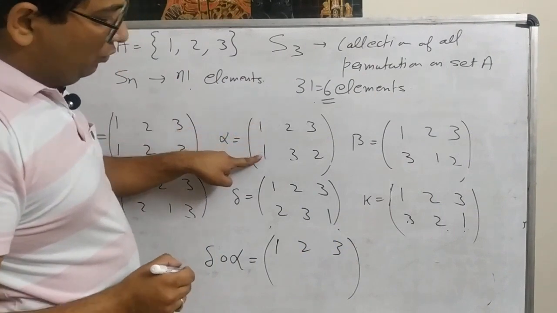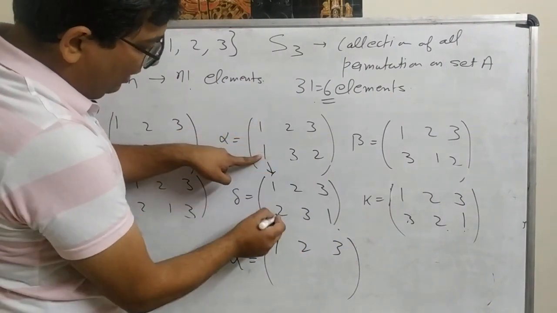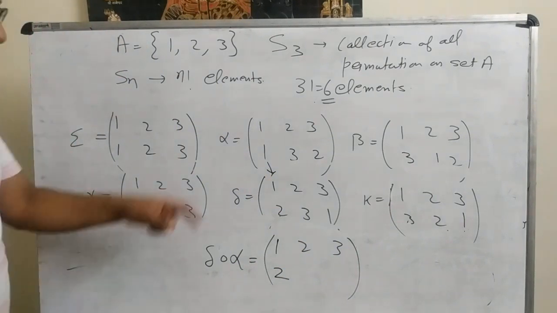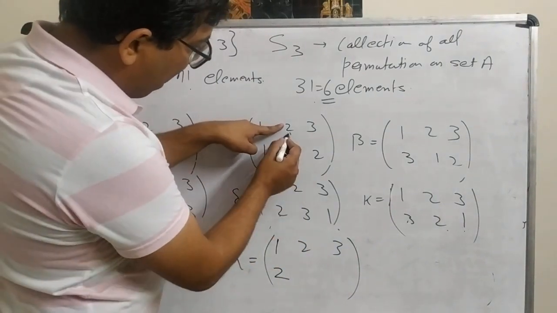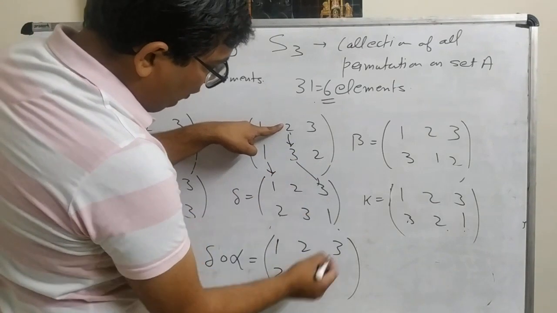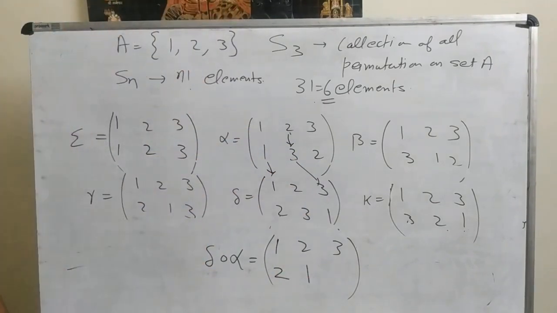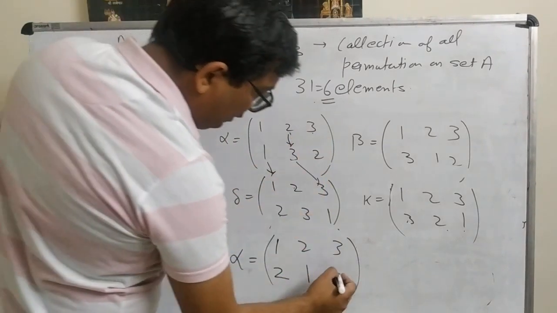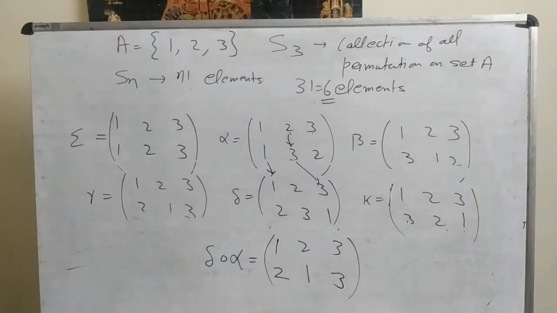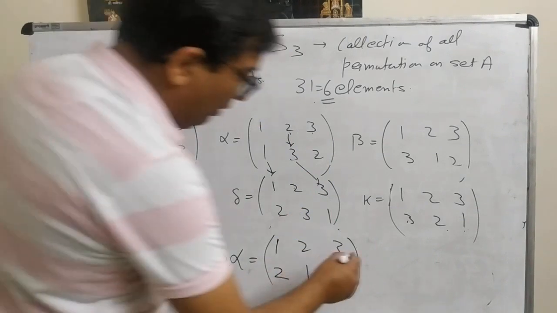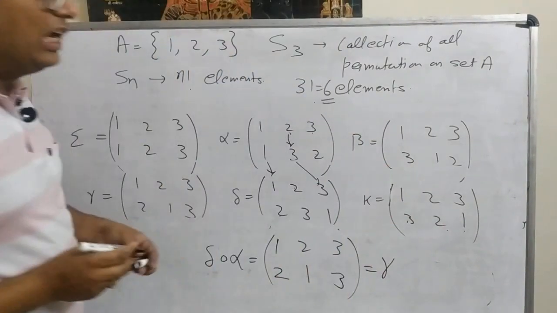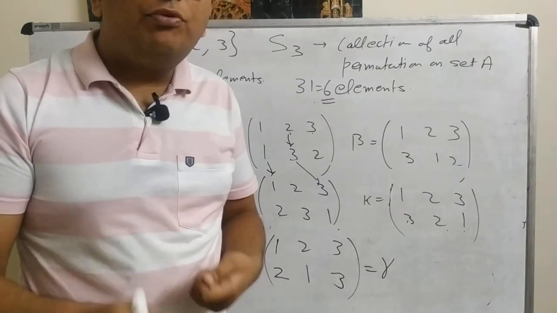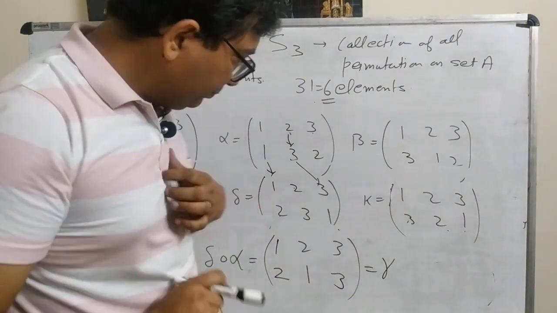Now 1 is mapped to 1, then 1 is mapped to 2, so it will be 2. Then 2 is mapped to 3 and 3 is mapped to 1, so 2 is mapped to 1. Then 3 is mapped to 2, 2 is mapped to 3, so 3 maps to 3. So the element will be 2, 1, 3, which is gamma. So in this way we can find the composition of two elements of a symmetric group.